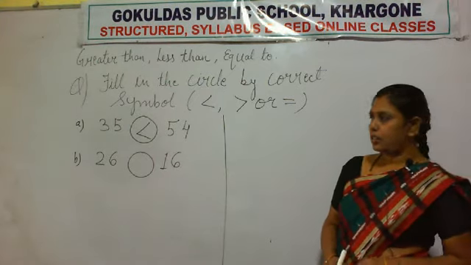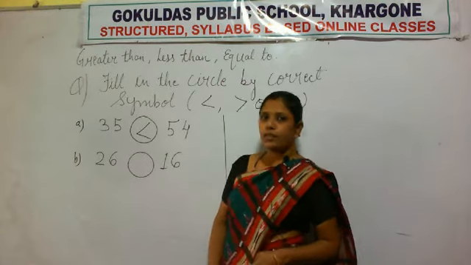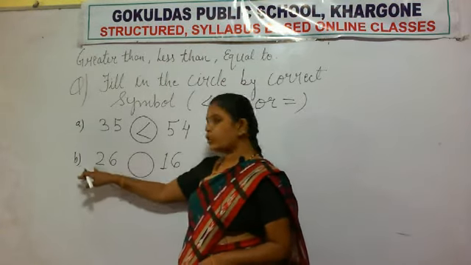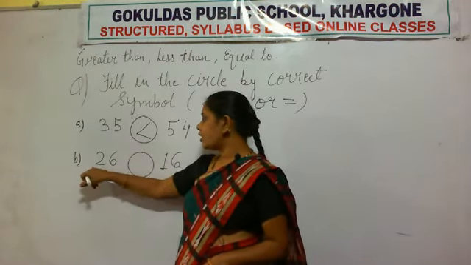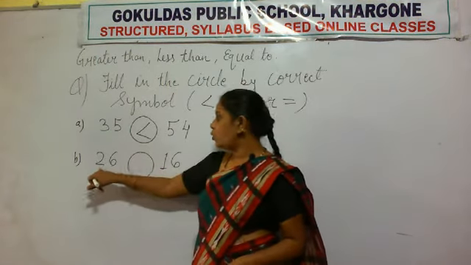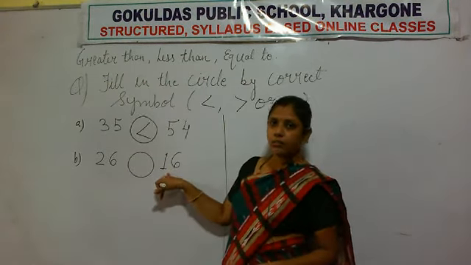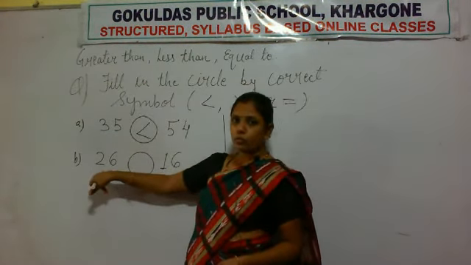First you have to identify the bigger number. For that again we compare the first digit of both numbers. Here the first digit is 2 and here it is 1. Between 2 and 1 the bigger number is 2.